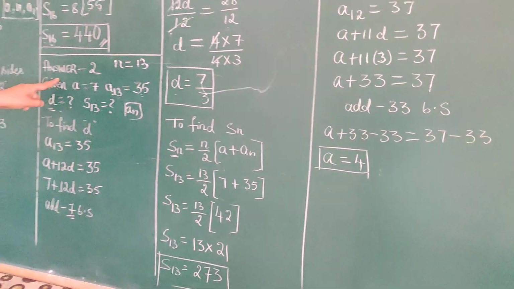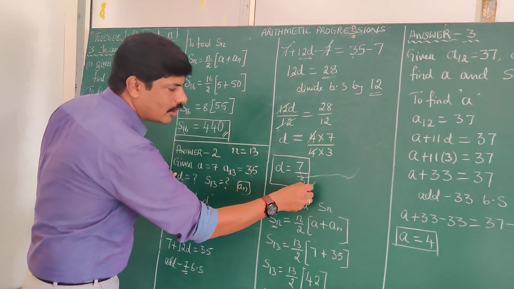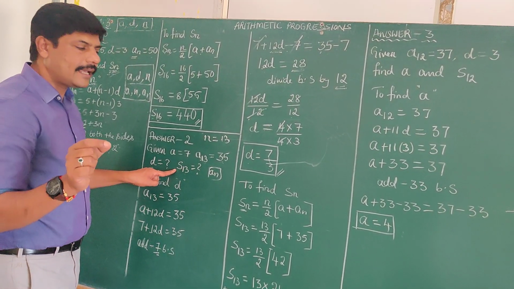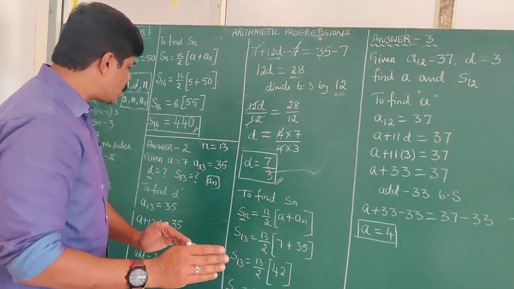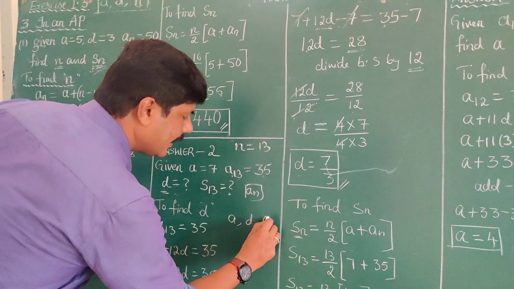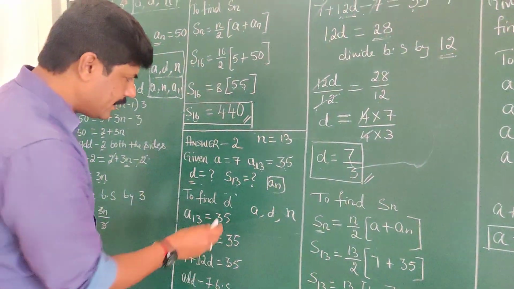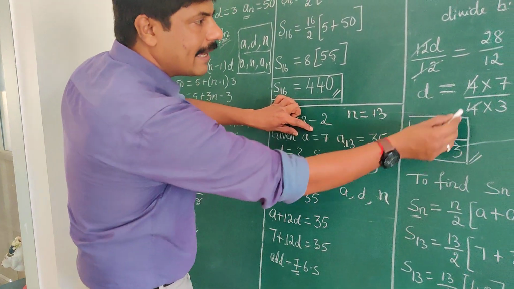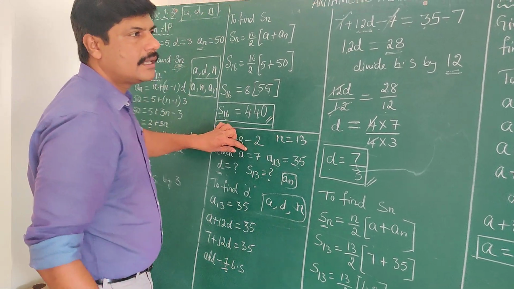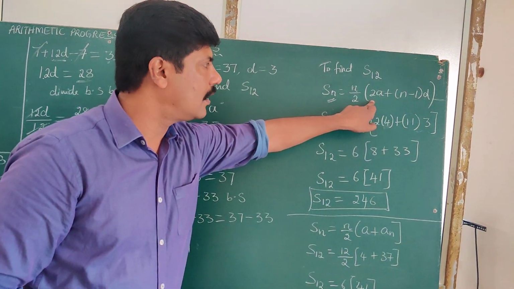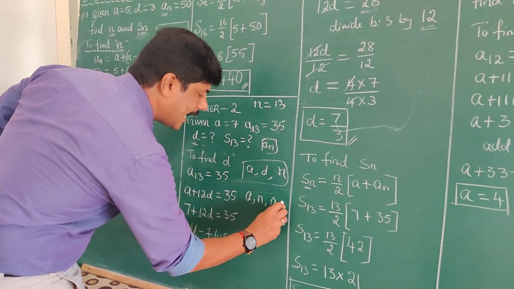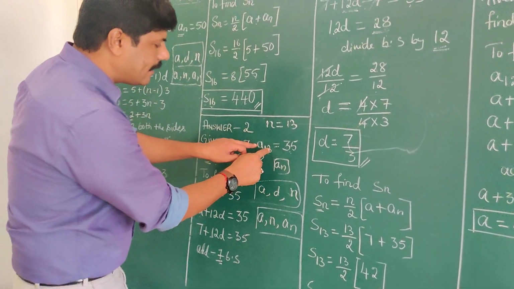What is asked in the second problem? What is the value of D? D value we have got is 7 by 3. Next, what is asked? S13. S13 is the sum of 13 terms. As usual, we have the values A, D and N. A and D value we have found here, and N value is 13. You can use this formula, or we have also got A, N and AN. AN value is also there.